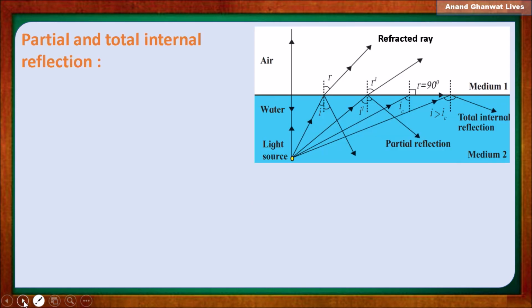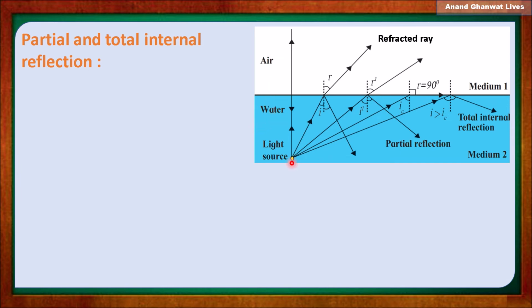Now let us observe this diagram and understand the meaning of partial and total internal reflection. For that, two mediums are used. Here is the medium air and here is the medium water. Which is the denser medium? Very good. Water is denser than air. So the refractive index of air as compared to water is less, or the refractive index of water as compared to air is more.